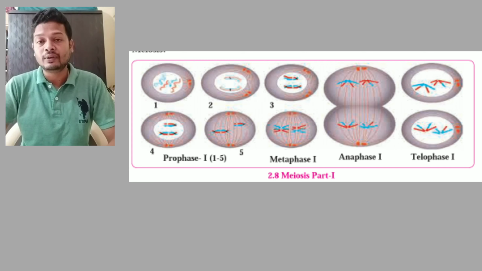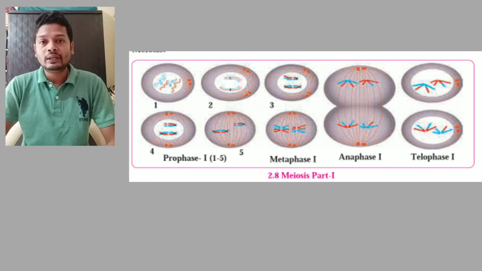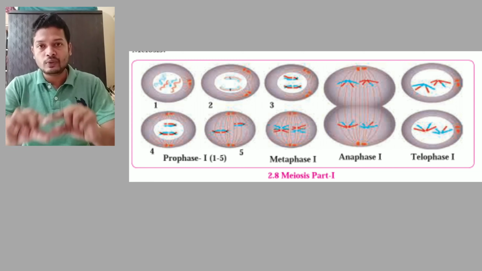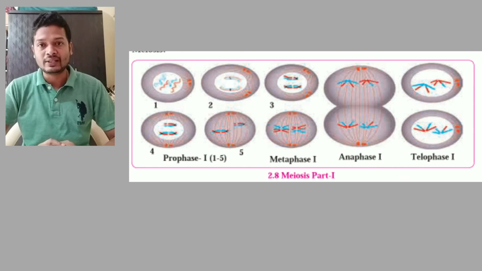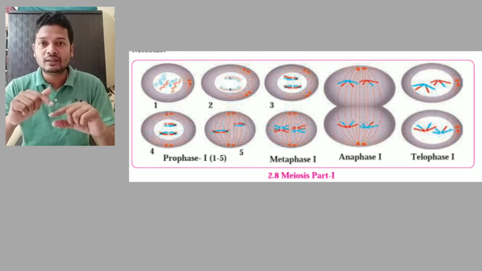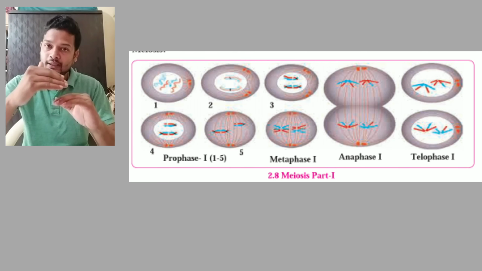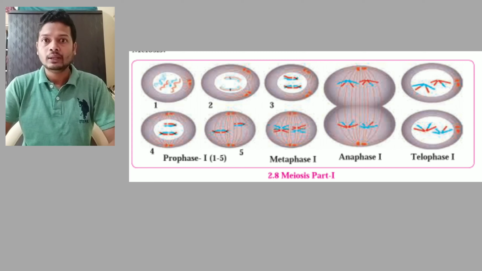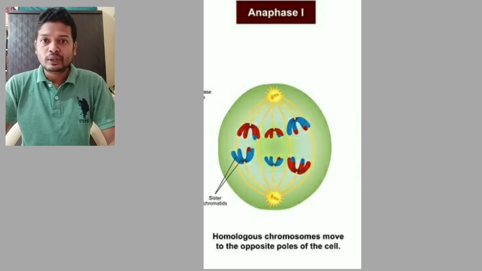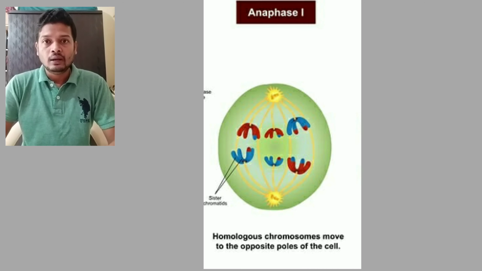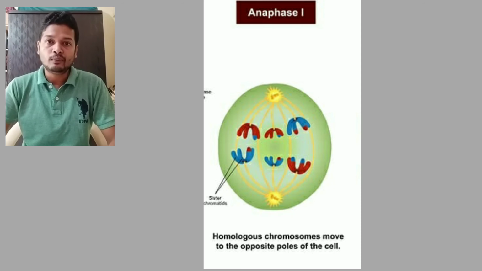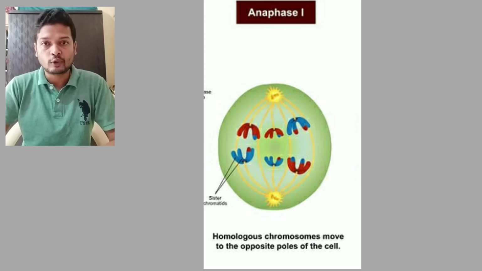So this is the difference. Out of 46 chromosomes which are aligned in the equator, 46 chromosomes meaning 23 pairs, 23 move up and 23 move down. So during anaphase, half the number of chromosomes start moving to one pole and half to the other pole.